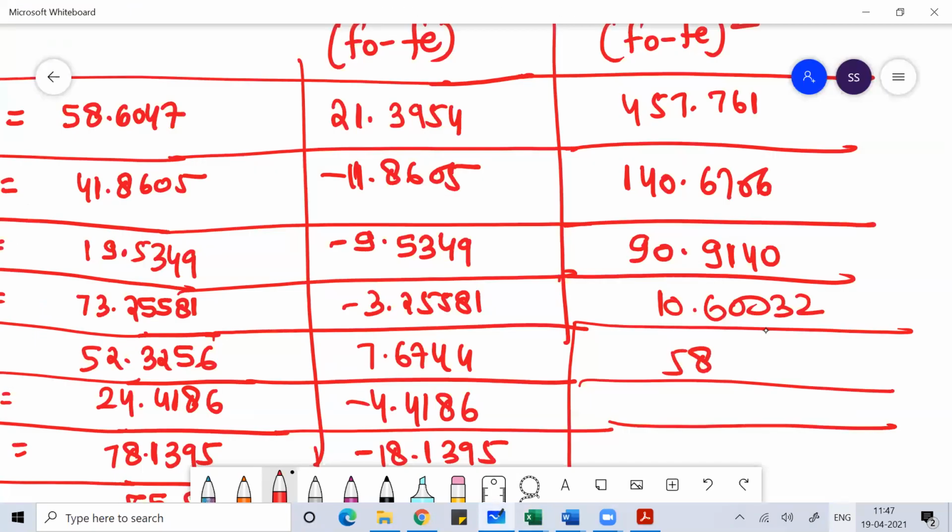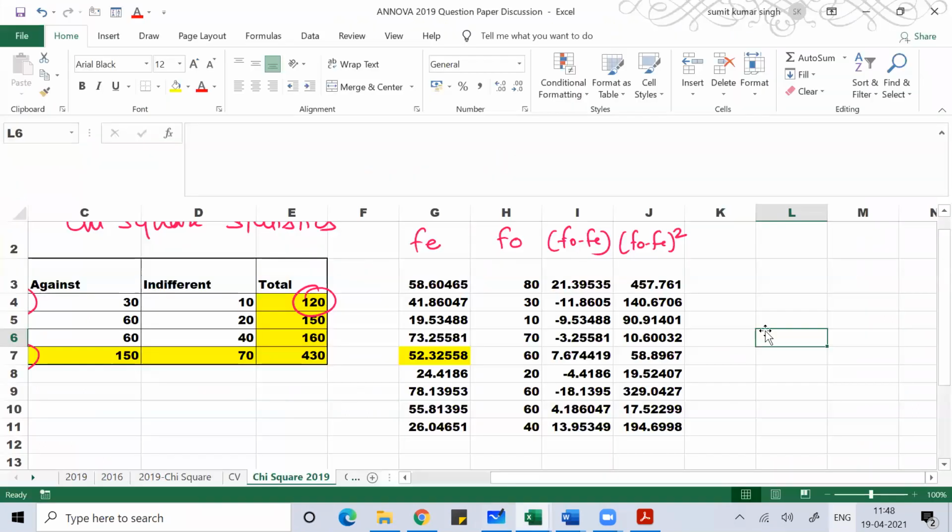Whatever the value you're getting, just do the square. 21.3954 square you have to do, minus 11.8605 square you have to do, minus 9.5349 square you have to do. Simply do the square of all numbers.